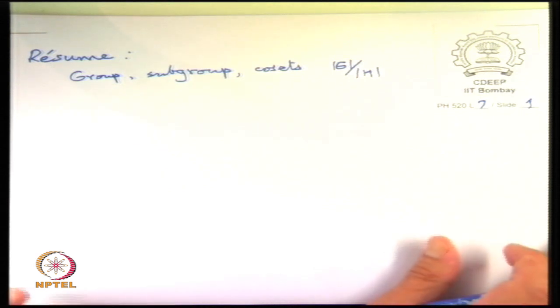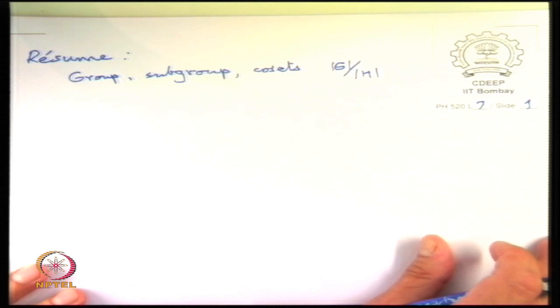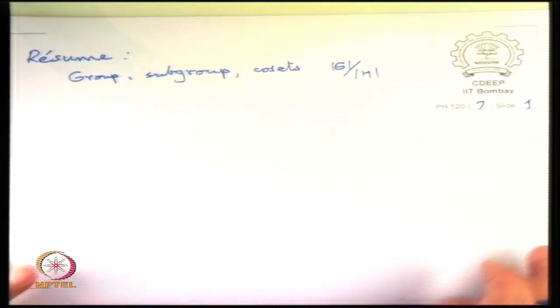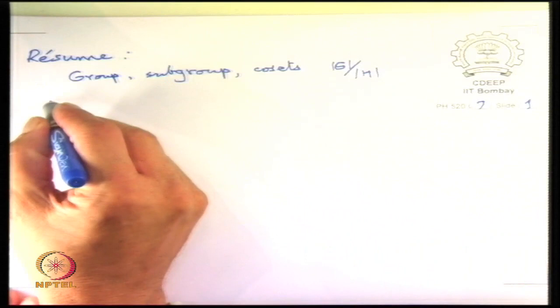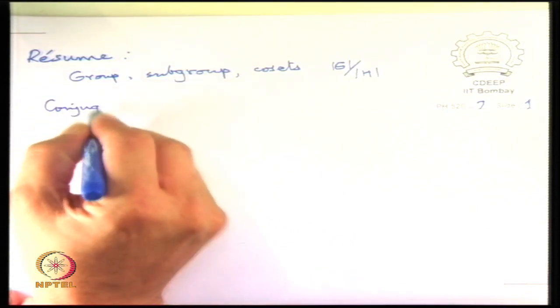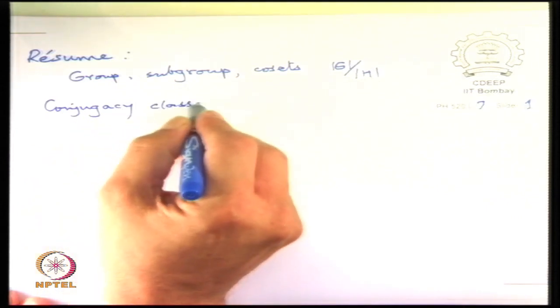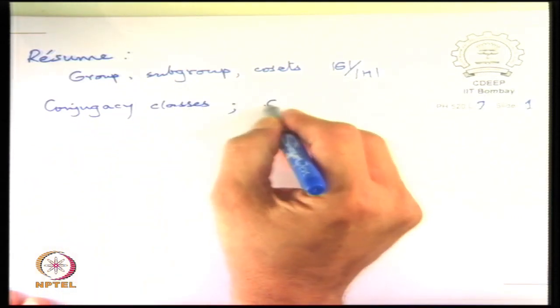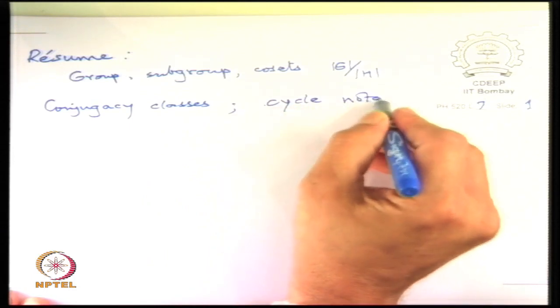So now we are on to the idea of conjugacy classes and also the representation in cycle notation. So currently what we are going through is conjugacy classes, and of course we are adopting cycle notation alongside.